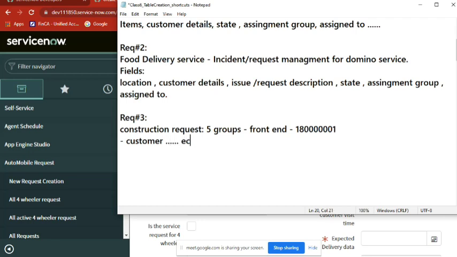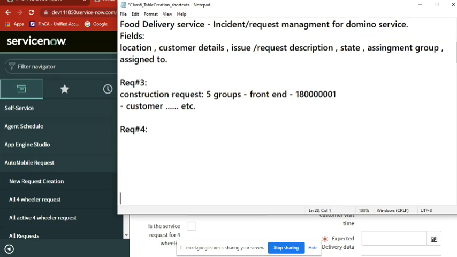What you said is good: new house, new construction, or repair. Those fields will come. Assuming that a new customer comes with a construction request, we need to capture almost all the data, every field in our table. Finally, the form will look like it has all the fields, right? So three completed.